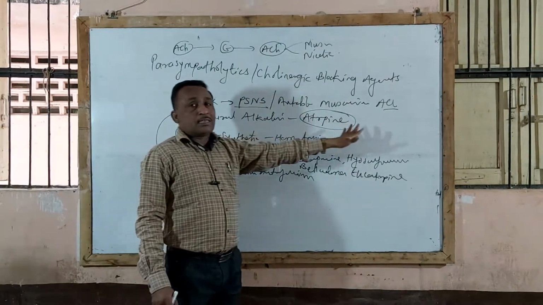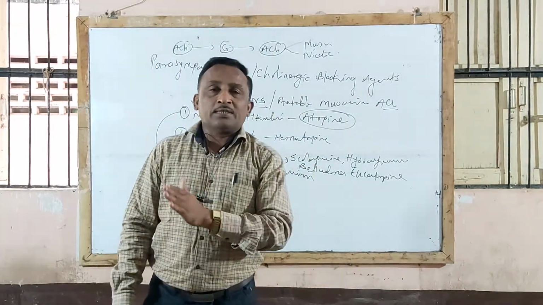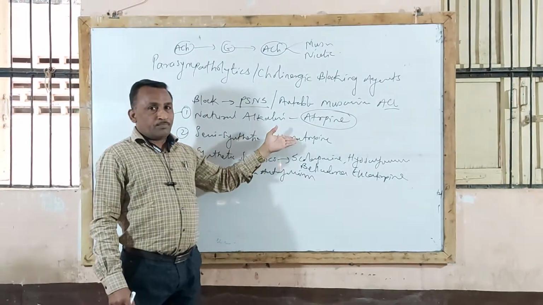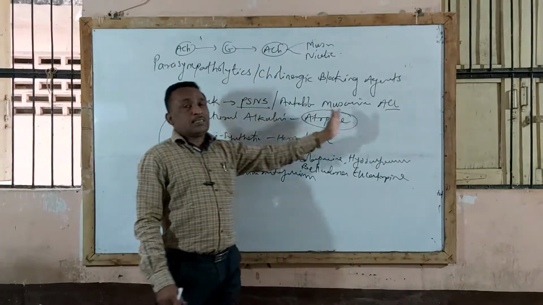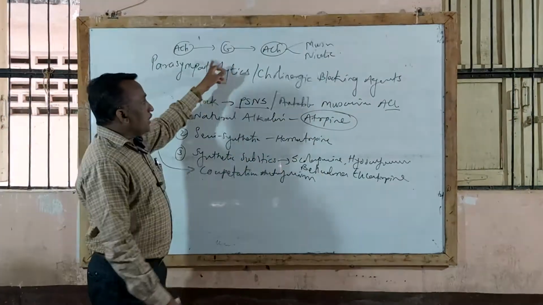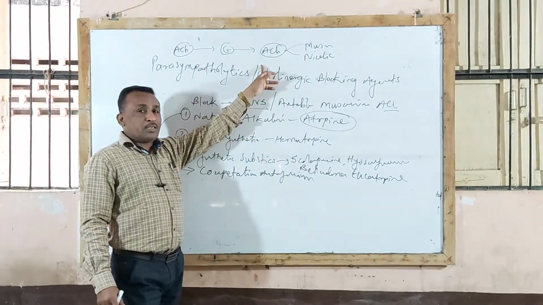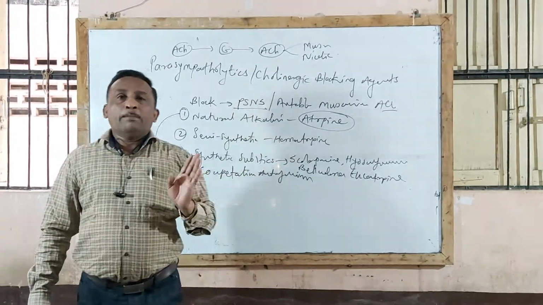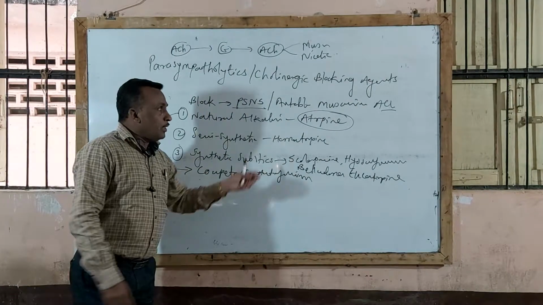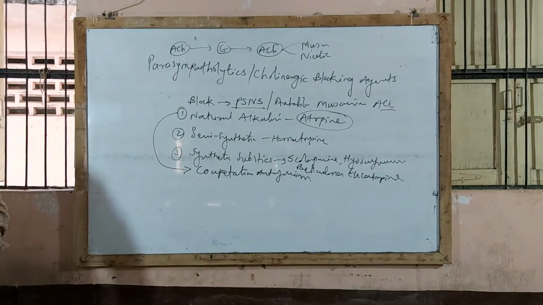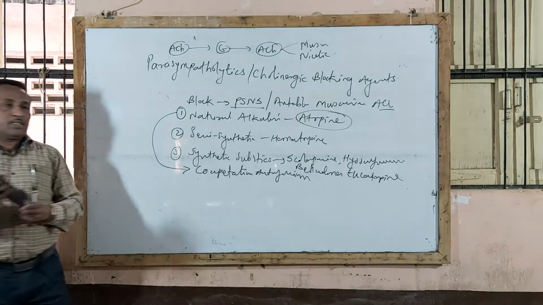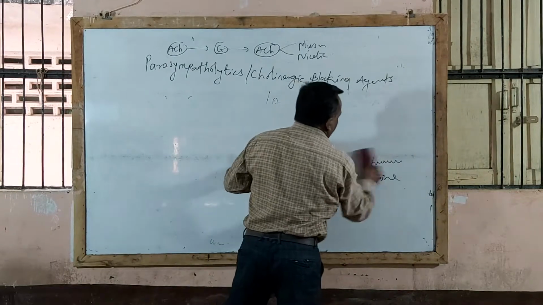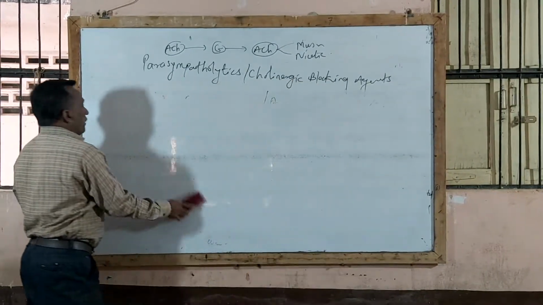it blocks only muscarinic actions of acetylcholine. जिथं जिथं muscarinic receptor असते, like heart, liver, bronchi, eyes, there is a presence of muscarinic receptor. So it blocks muscarinic actions of acetylcholine, but does not affect the release of acetylcholine at the parasympathetic nerve ending. So that is called the competitive antagonism mechanism. By competitive antagonism, it blocks muscarinic actions of acetylcholine and thereby is used as a cholinergic blocking agent or parasympatholytic agent, but does not affect the release of acetylcholine. So this is the mechanism of action.